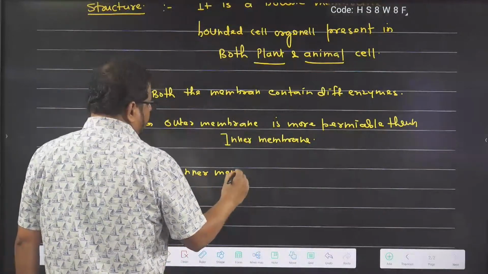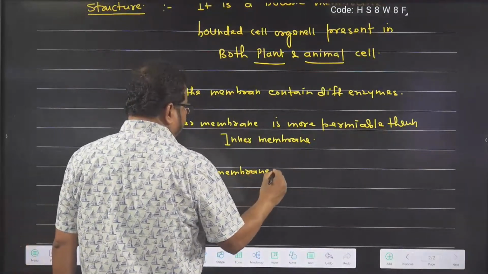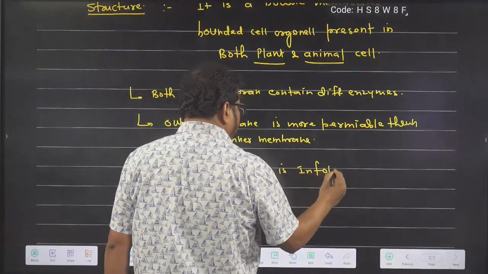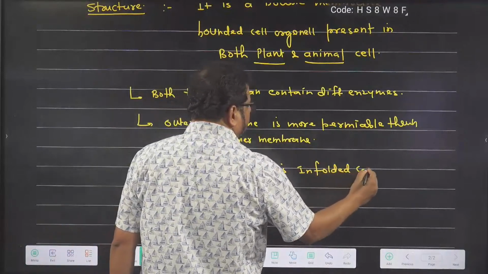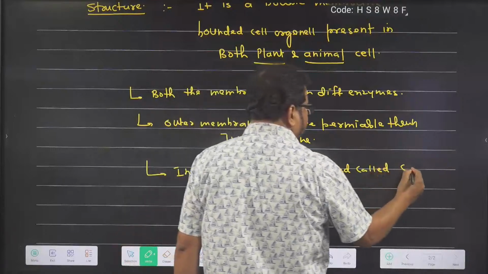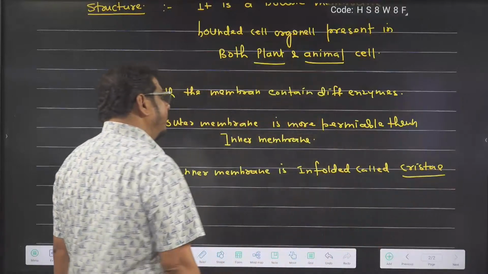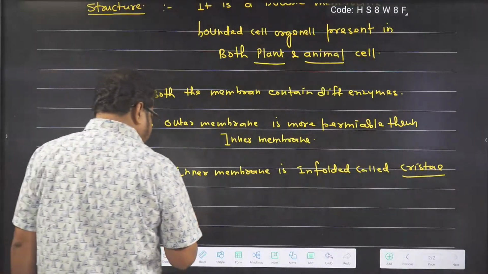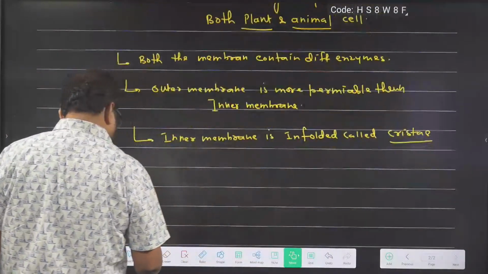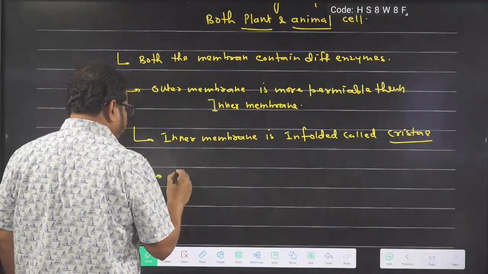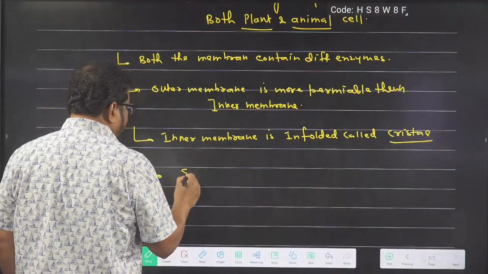Inner membrane, I will draw the diagram, is enfolded, called cristae. Enfolded inner membrane is called cristae. A space between outer and inner membrane is called perimembranal space or perimitochondrial space.